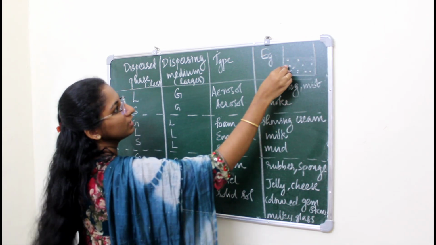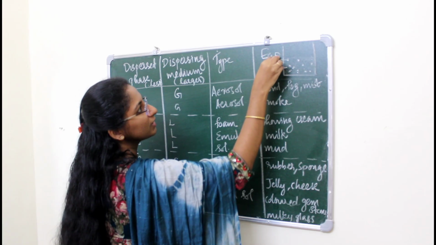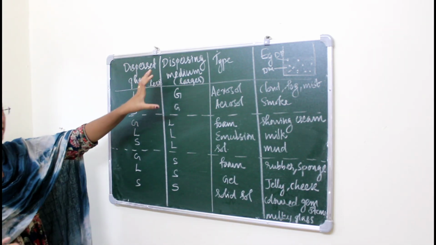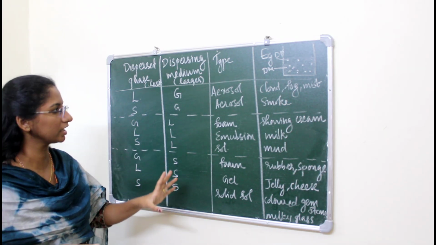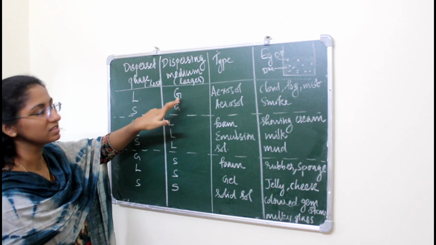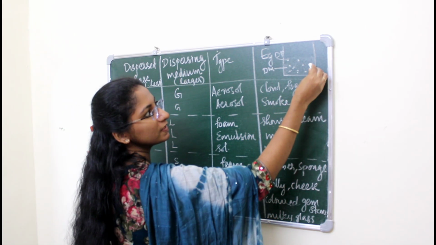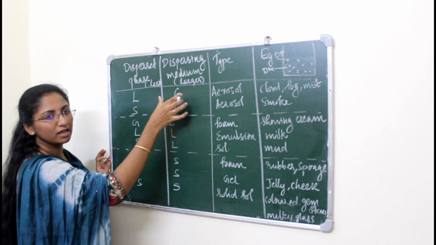Now we can take these three states: gaseous state, liquid state and solid state. At first we are taking the dispersing medium as gaseous, so the larger quantity is gaseous.